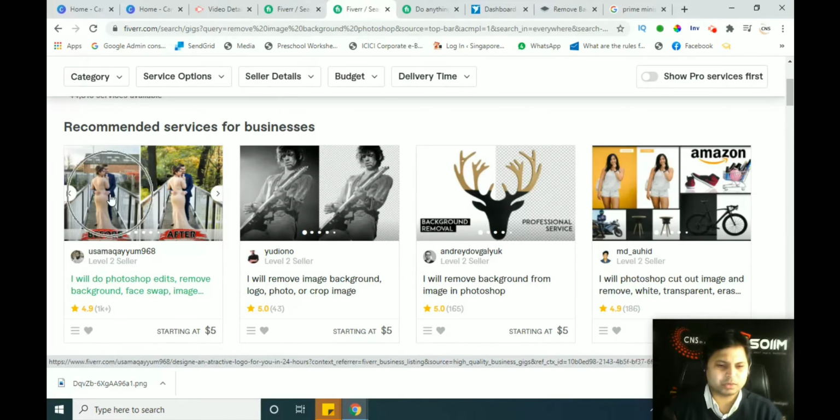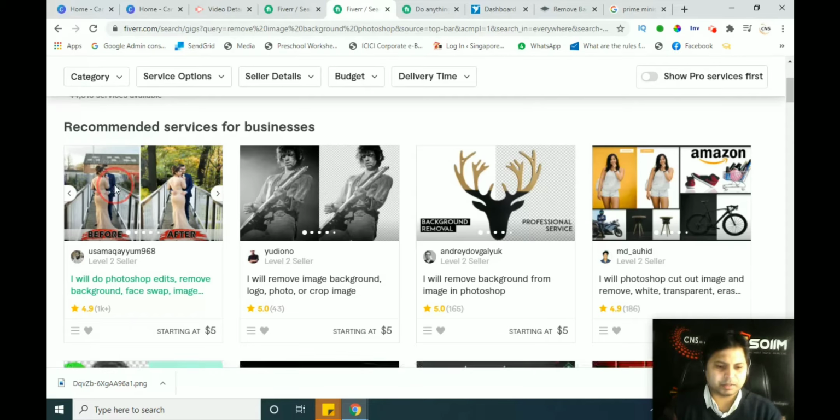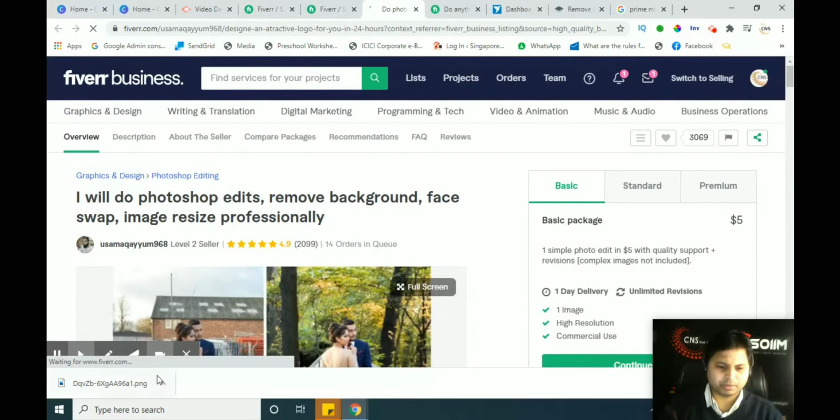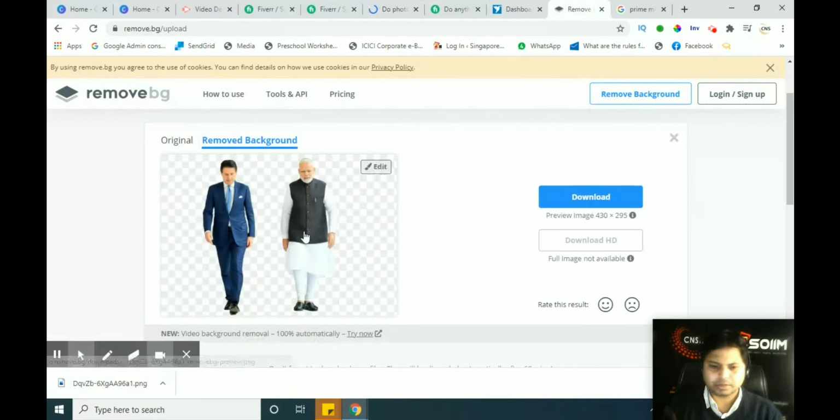Before, it was this room, this house, before, after that this was. So how it was done? It was done very easily. Simply remove the background from here and paste another background from Canva. How can we do this? I will just give a practical example. I can take the example which I have already taken before, of our Prime Minister of India and the Italian Prime Minister here.